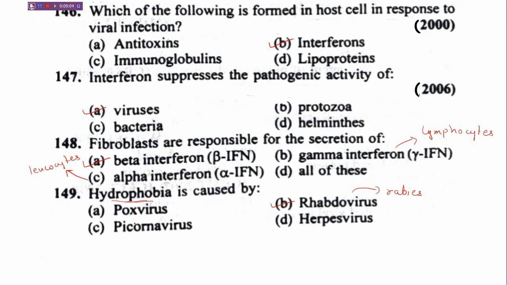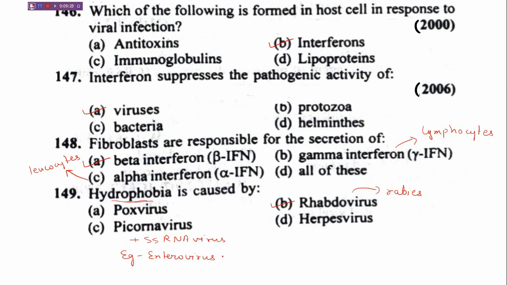Whereas what is picornavirus? Picornavirus is a non-enveloped RNA virus, a positive-strand, single-stranded RNA virus. The best example for this is enterovirus, which belongs to this family.